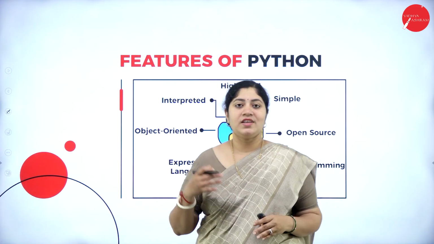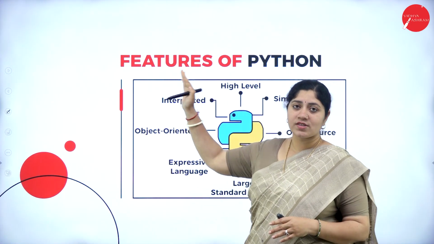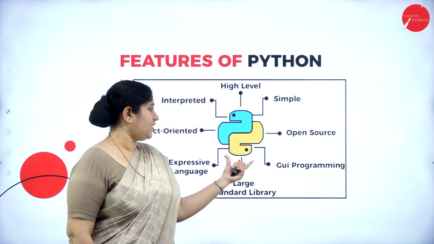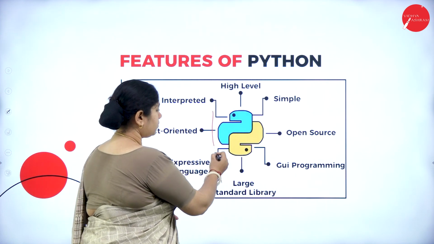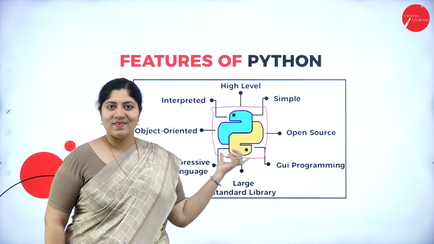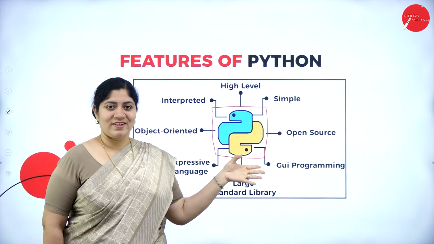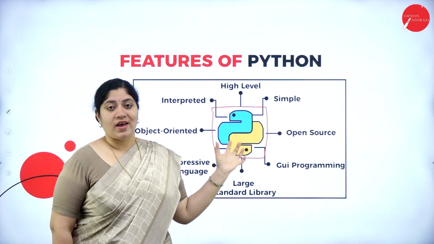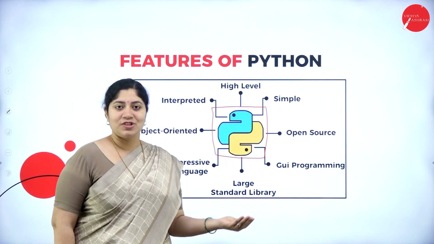All right, initially let's go forward and understand what the features of Python are. I'll move here so we can see this. This might be familiar, or if not, it will be familiar for you from now onwards. This is the symbol for Python. And now let's understand the features of Python.